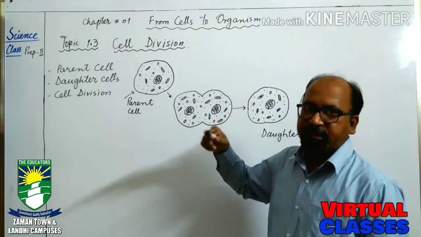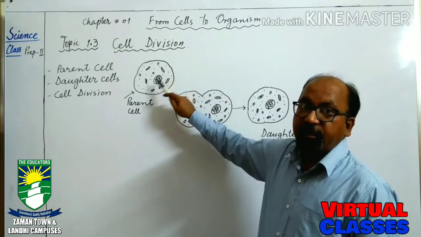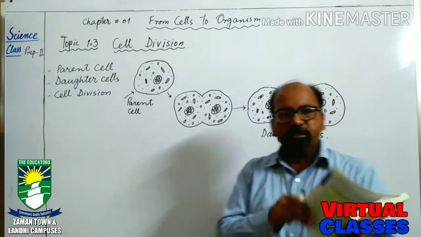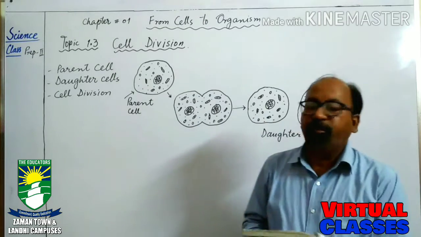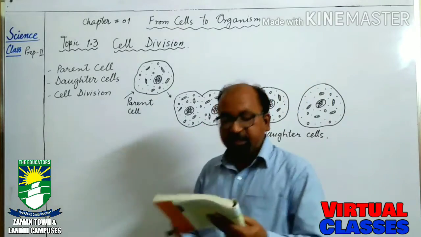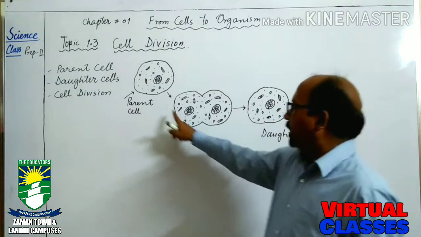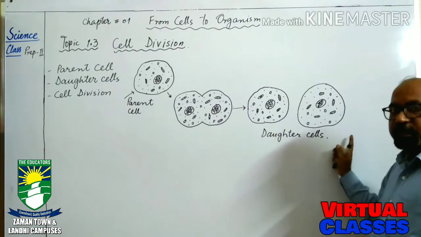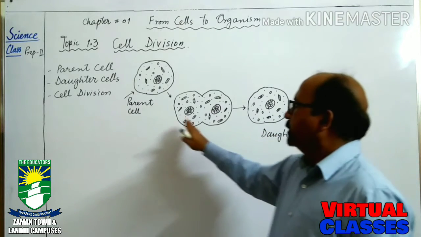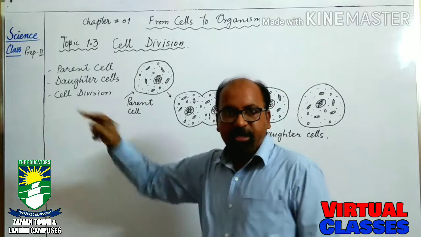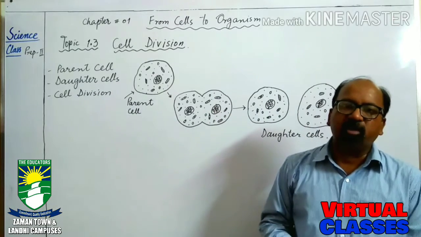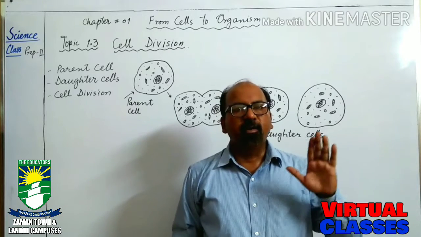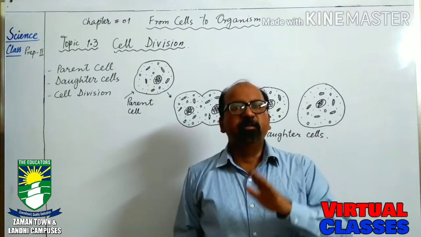These are different processes which take place under the control of the nucleus. So once again, the definition: the splitting of one cell into two new cells or two daughter cells is called cell division, and cell division is a continuous process for the growth of any organism, animal or plant.